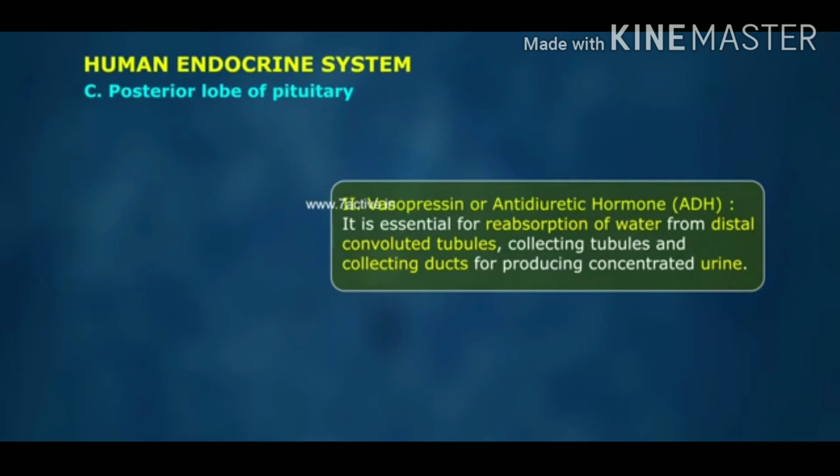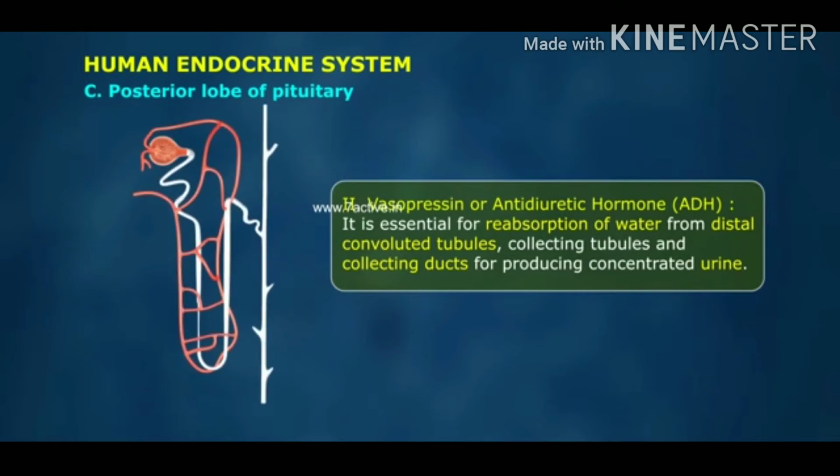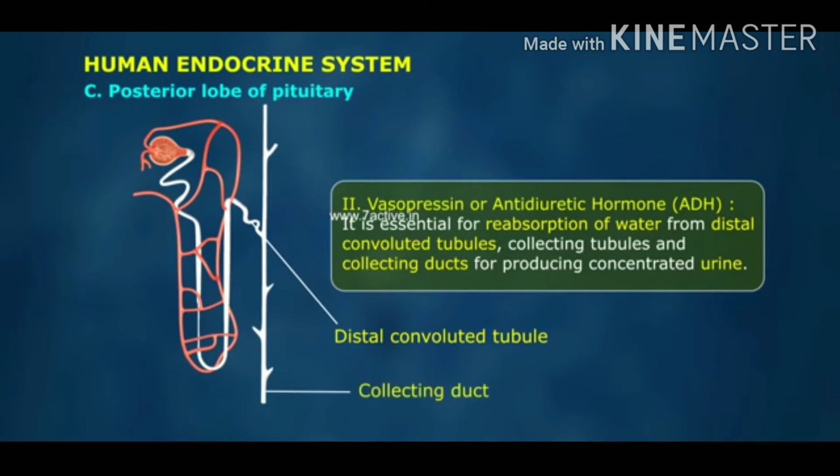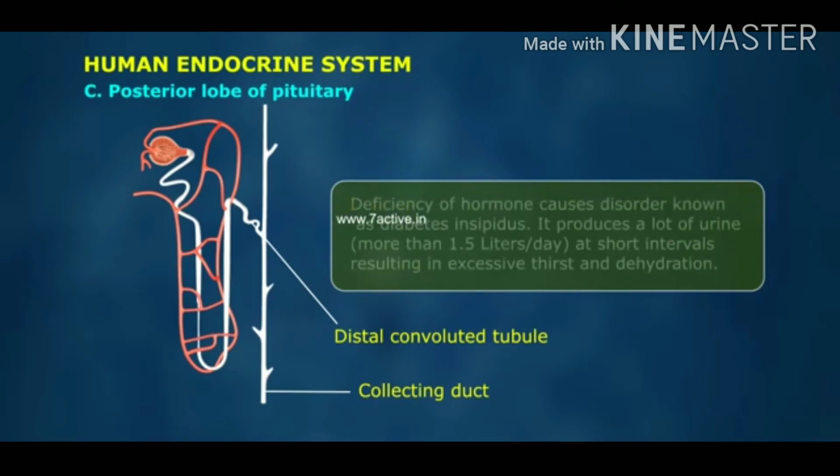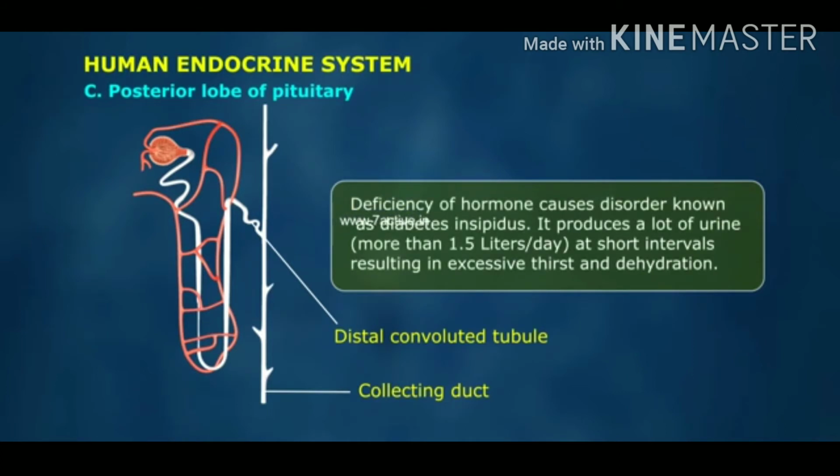Vasopressin or antidiuretic hormone, ADH. It is essential for reabsorption of water from distal convoluted tubules, collecting tubules, and collecting ducts for producing concentrated urine. Deficiency of the hormone causes a disorder known as diabetes insipidus.